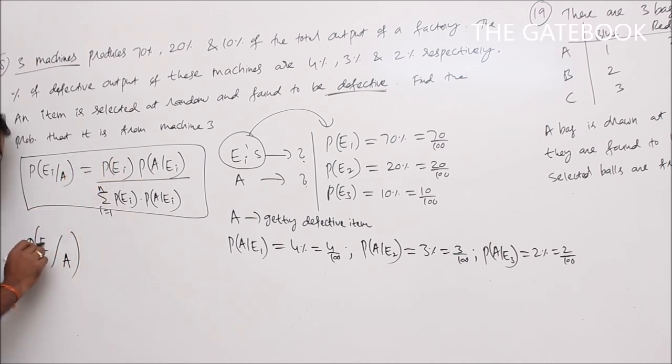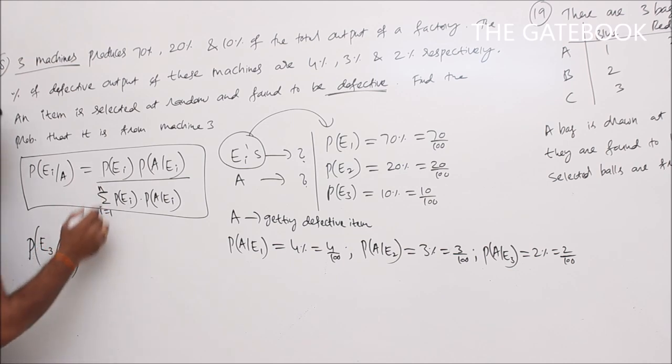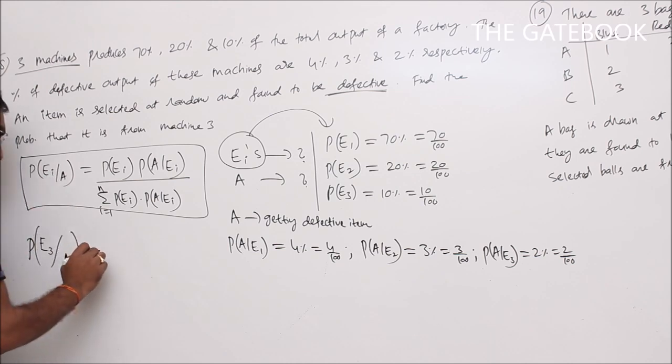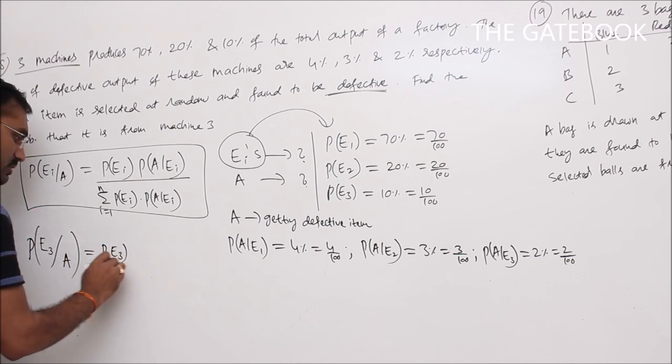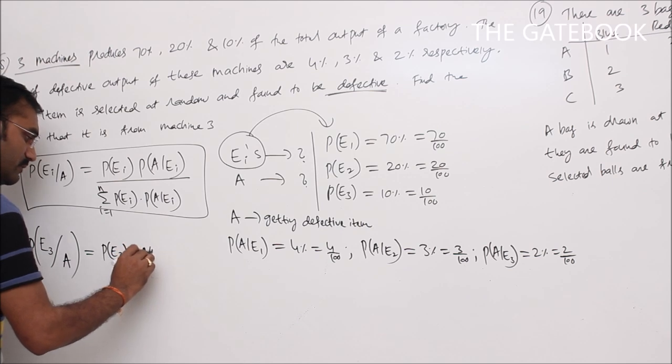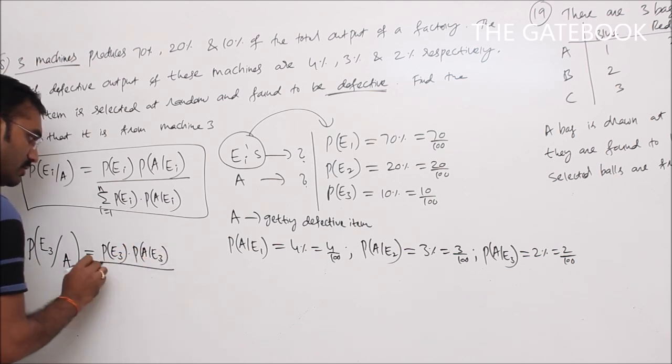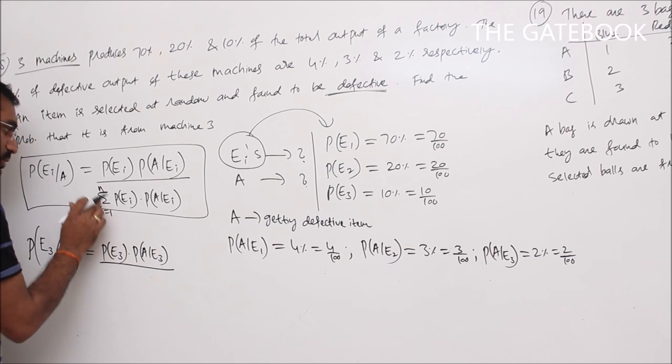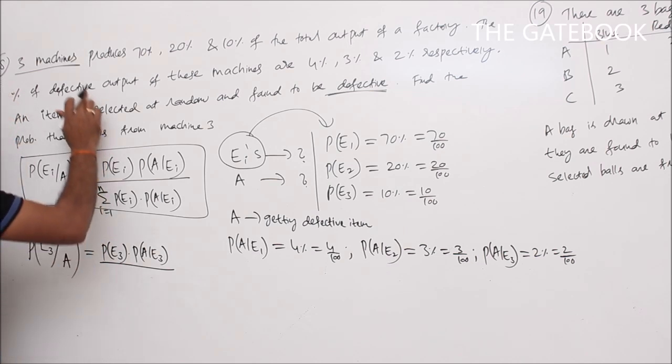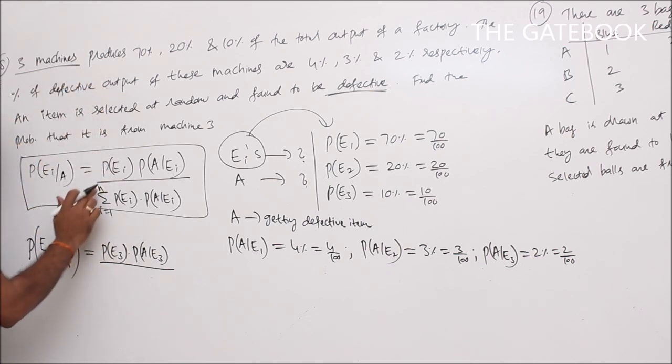Machine 3 means you write here E3. So here E1, E2, E3 are machine 1, machine 2, machine 3. An item is found to be defective. What is the probability it is from machine 3? Machine 3 means E3, so this is the required probability. From Bayes theorem, I value is 3 here, P of E3 into P of A given E3 by summation I equal to 1 to N. Our N value, the number of machines, is 3, so I is equal to 1 to 3.